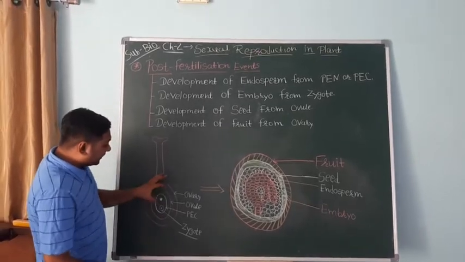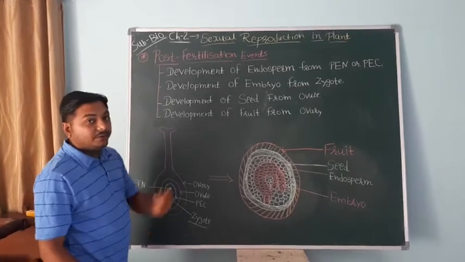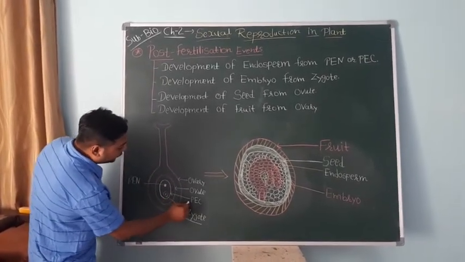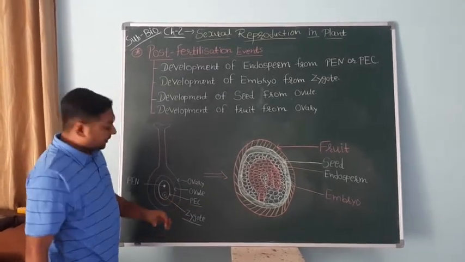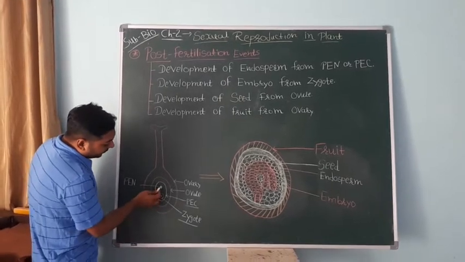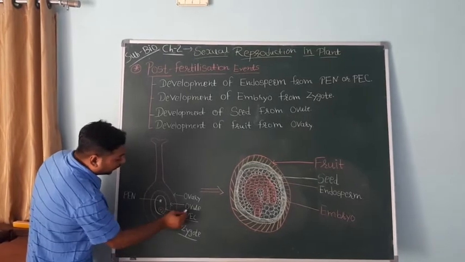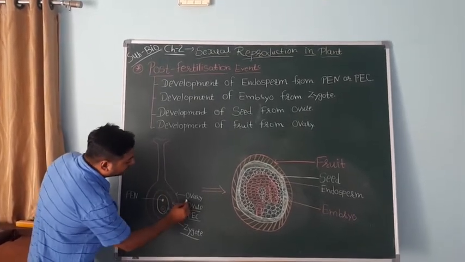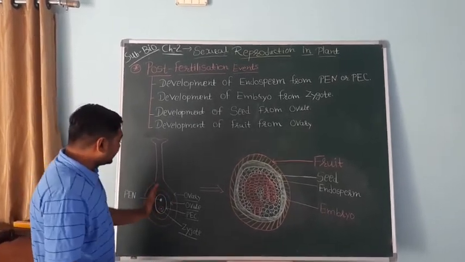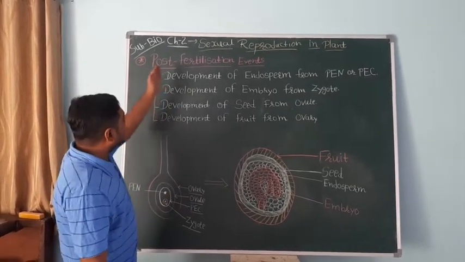So this is the diagram of the ovary after double fertilization. This part is the embryo sac, and it is converted into PEC, the primary endosperm cell. The zygote moves freely in the cytoplasm of the PEC. This part is the ovule and the full part is the ovary. This structure is formed after double fertilization, and it is going to develop into different parts of the fruit.